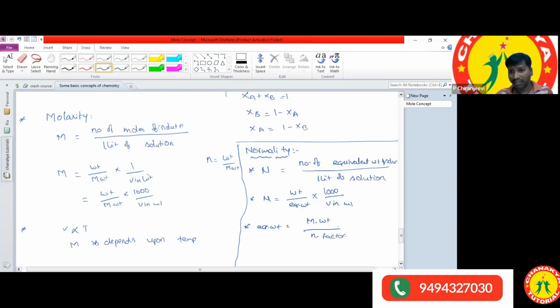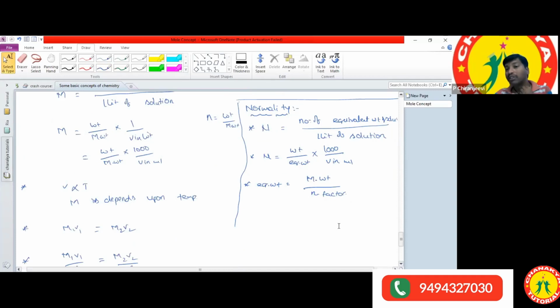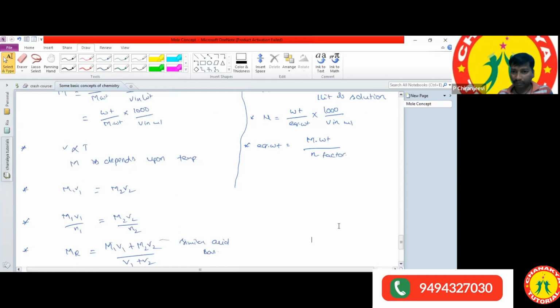A previous year question is also there, especially on this: what is the equivalent weight of KMnO4 in acidic medium? What is the equivalent weight in basic medium? What is the equivalent weight in neutral medium? That kind of question they are asking.